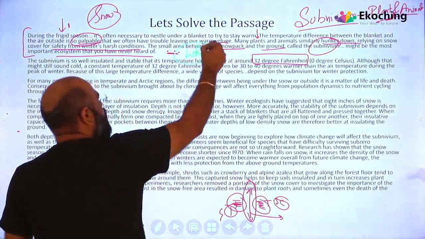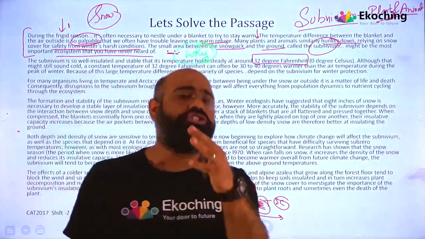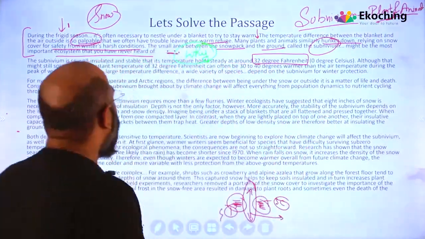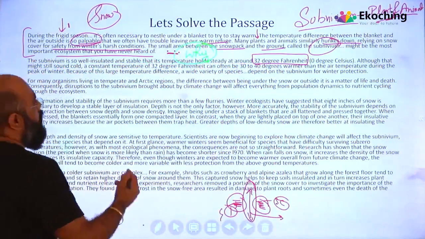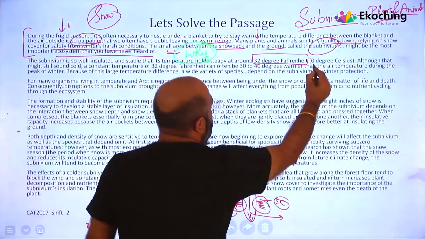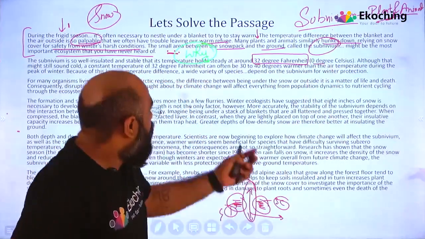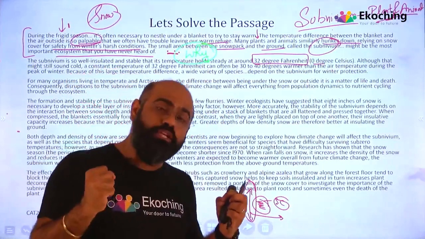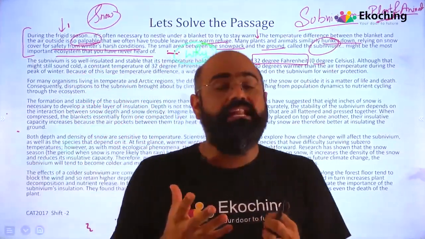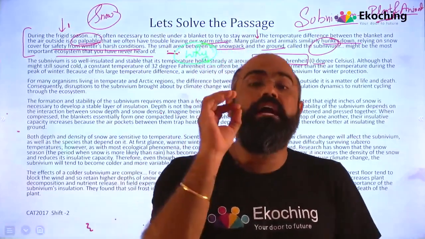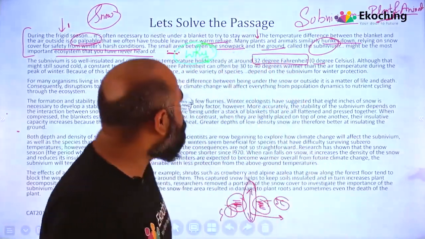Why? So the author has concluded that it is the most important thing. On what basis? What's the premise for that? The premise is that it's so well insulated that it can maintain a steady temperature of 32 degrees Fahrenheit, which is exactly 0 degrees Celsius. Because when we are talking about the places where the snow is there, they are talking about temperatures in negative. Here it maintains a 0 degree temperature.